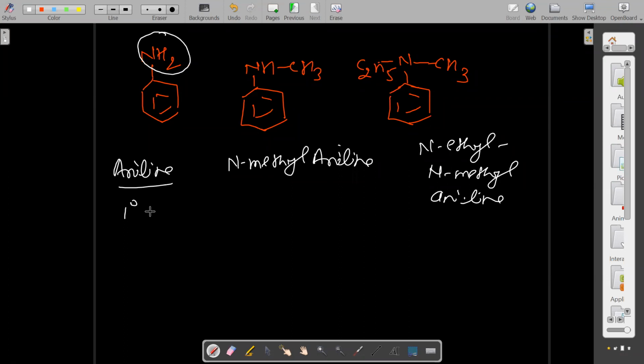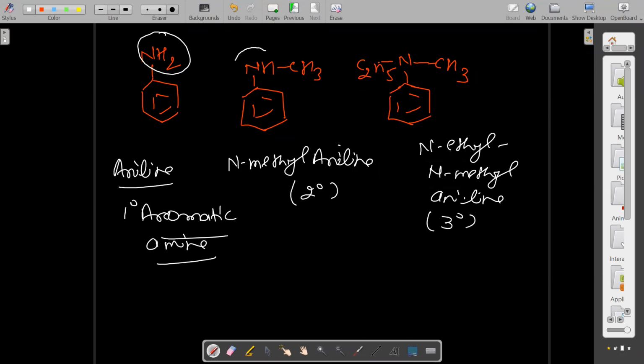So aniline is a 1 degree aromatic amine. These all are aromatic amines. So first is 1 degree, it is 2 degree, it is 3 degree. Why 1 degree, 2 degree? Because NH2, NH and N. This is primary aromatic amine, this is secondary aromatic amine, this is tertiary aromatic amine. So by this you can also write the IUPAC name of the aromatic amines. Okay, clear?